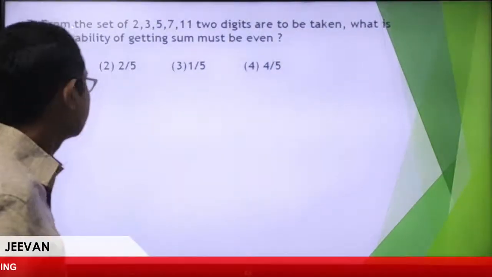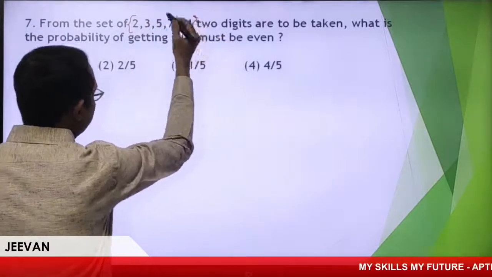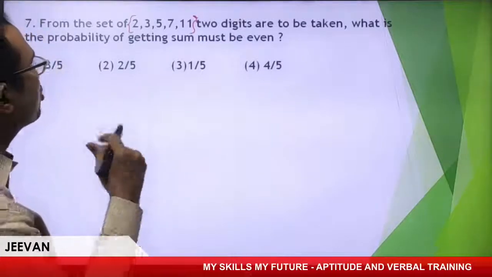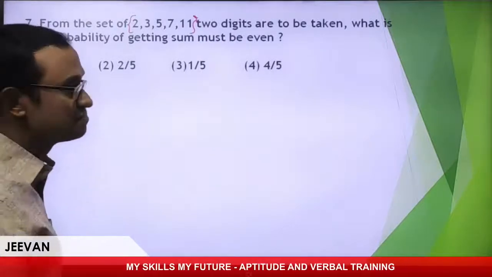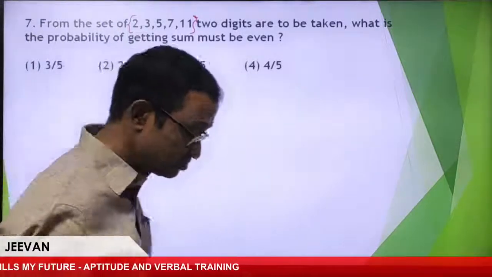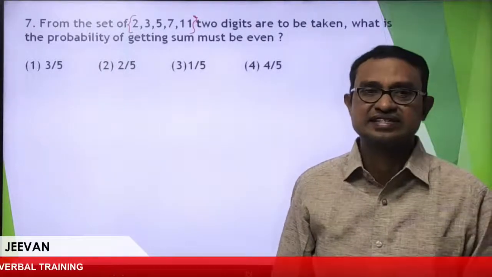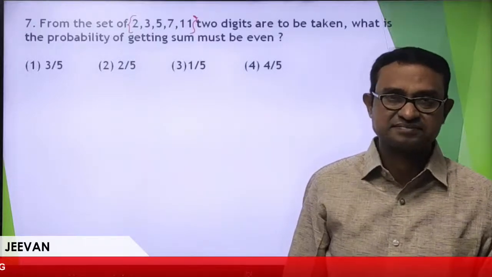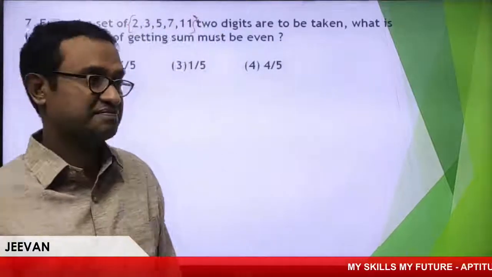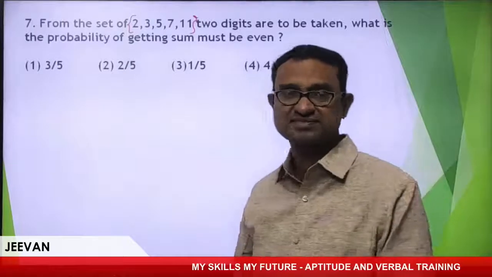From the set of 2, 3, 5, 7, 11, 2 digits are to be taken. What is the probability of getting a sum that is even? Wonderful question. The sum must be even. Yes, what is the answer? Very simple question from probability. Great.